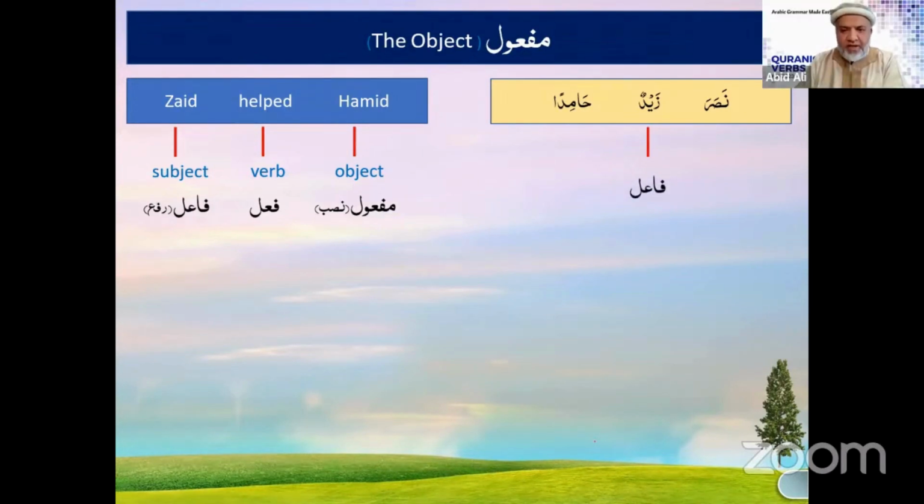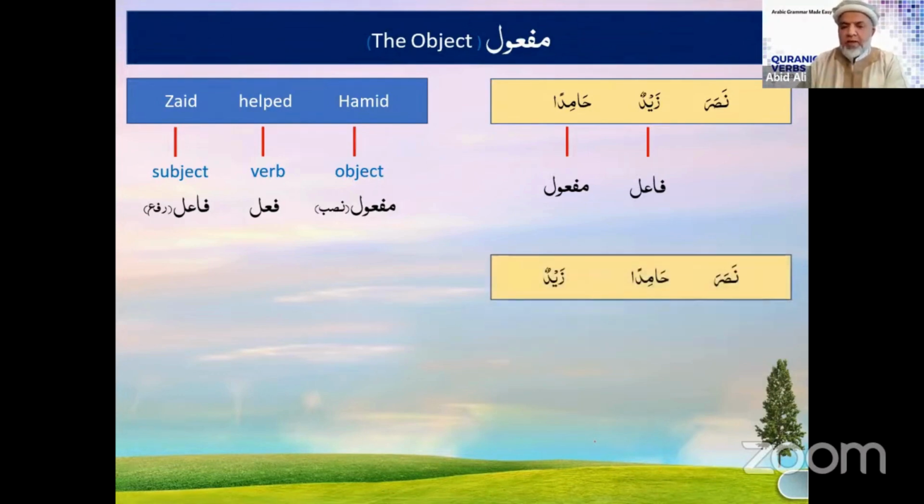So Zaidun is fail and maf'ul is Hamidan. How do we recognize them? Because we saw the Dammatan on the Zaidun, and we know that Dammatan is the sign of Rafa, for singular. Hamidan is Nasab, and there is an extra alif because Hamid is masculine. So that's the maf'ul.